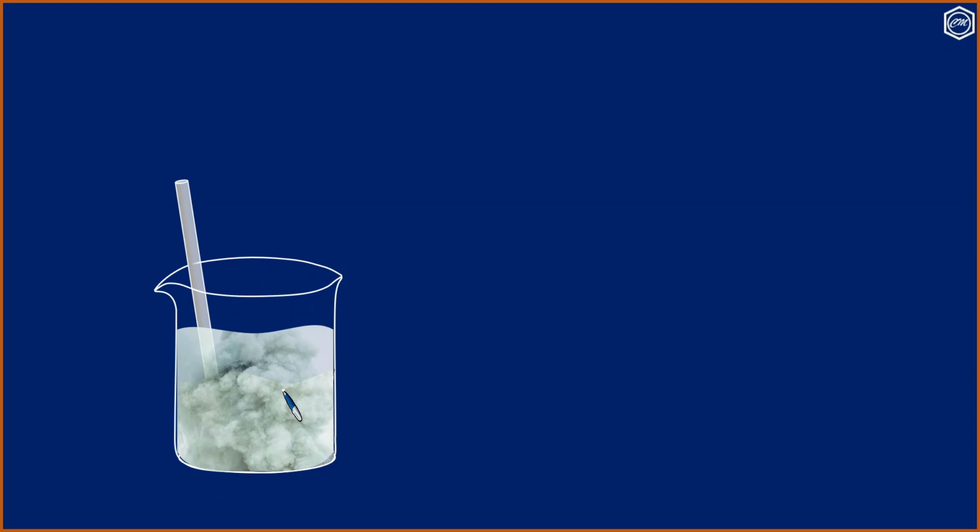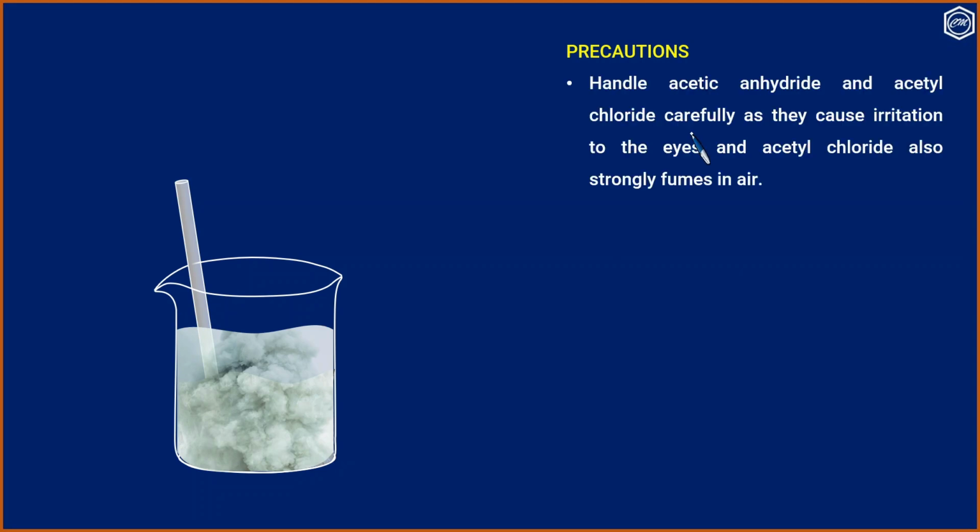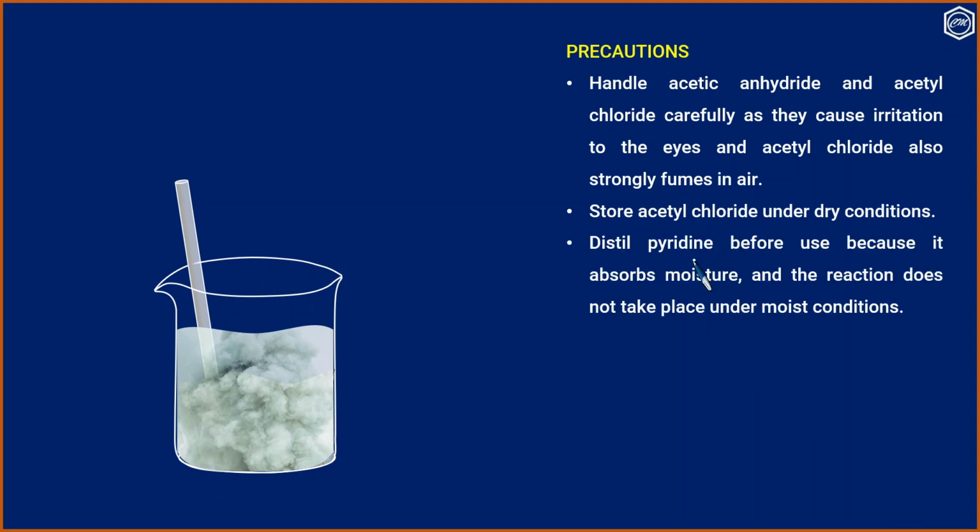methanol or ethanol. In this preparation, we have to consider some precautions. Handle acetic anhydride and acetyl chloride carefully as they cause irritation to eyes, and acetyl chloride also fumes in air. Store acetyl chloride under dry conditions.